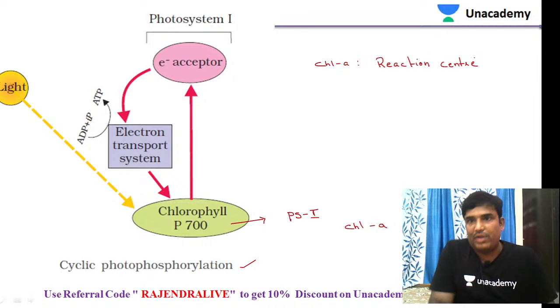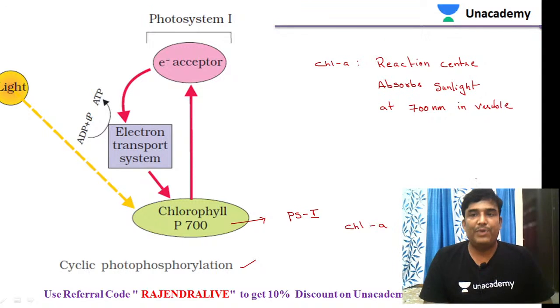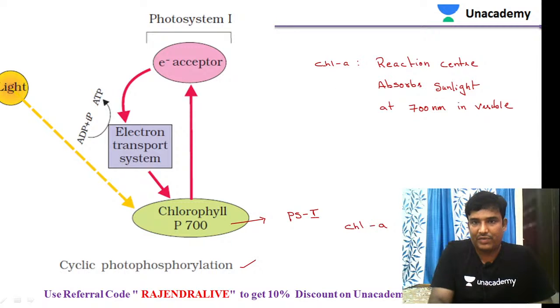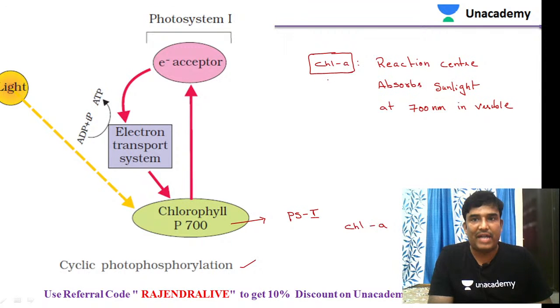The chlorophyll A molecule acting as a reaction center absorbs sunlight. It absorbs visible light at 700 nanometers. So one of the chlorophyll A molecules, acting as a reaction center, absorbs visible light at 700 nanometers.